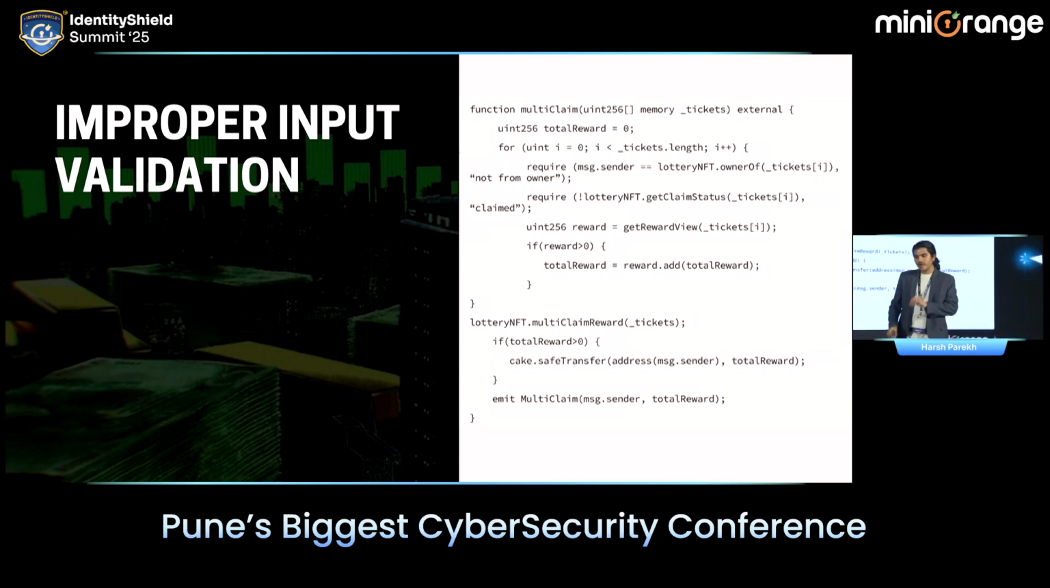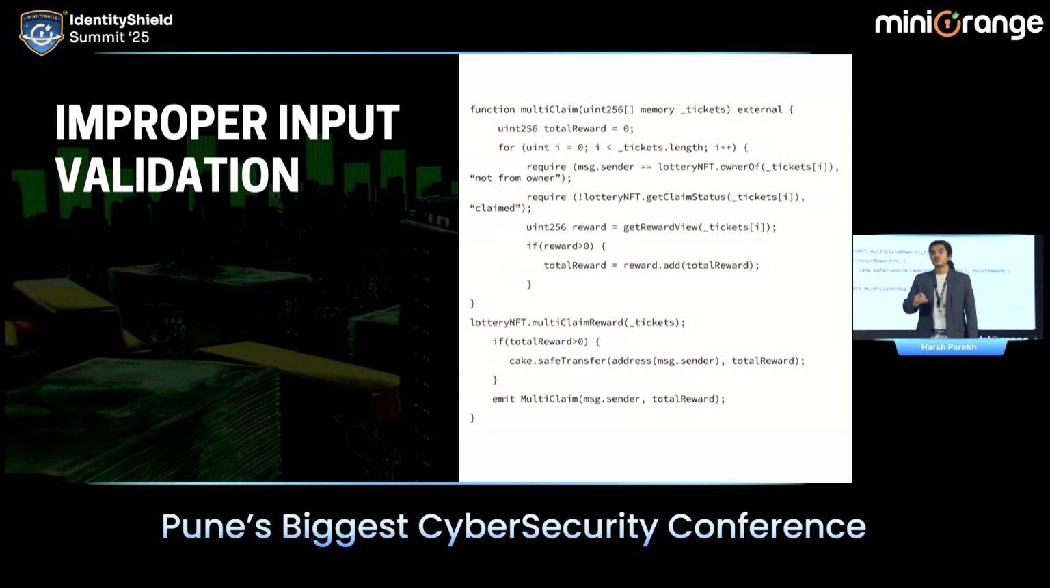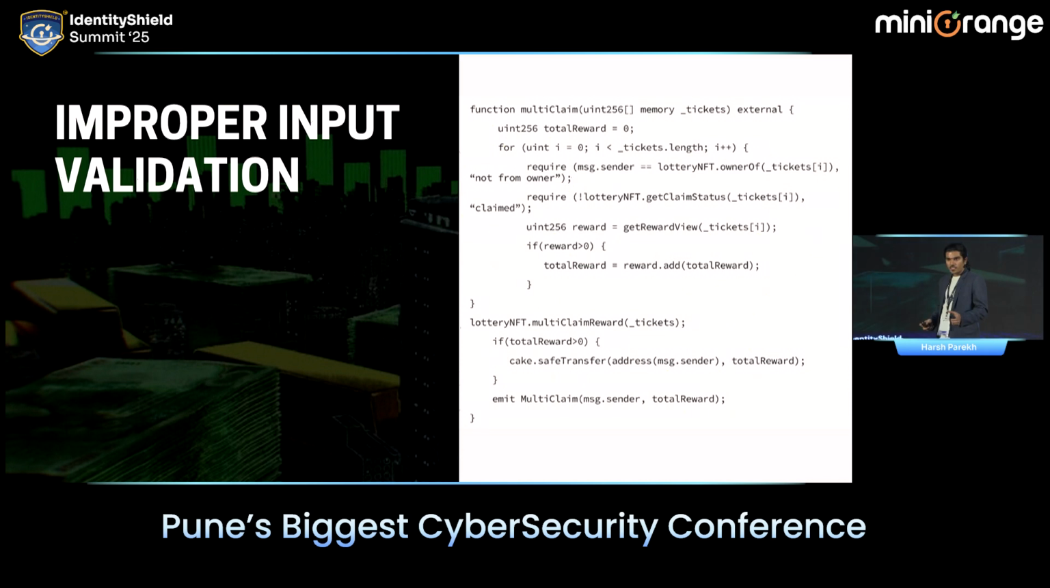Okay? But there are no checks. Every reward has a corresponding ID or a ticket. Understand this. Every reward has a corresponding ID or a ticket. There are no checks in the contract whether the person who is trying to execute this particular request has already claimed the reward or not. So I can use the same ID again and again and again to claim the same reward.